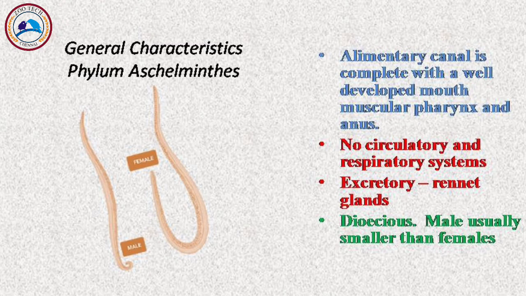Talking about the alimentary canal, it is complete with a well developed mouth, muscular pharynx and anus. They do not have a circulatory or respiratory system. Excretion is by means of renette glands, that is, excretory tubes. The excretory tube removes body waste from the body cavity through the excretory pore. The excretory system consists of gland cells or of canals or of both.